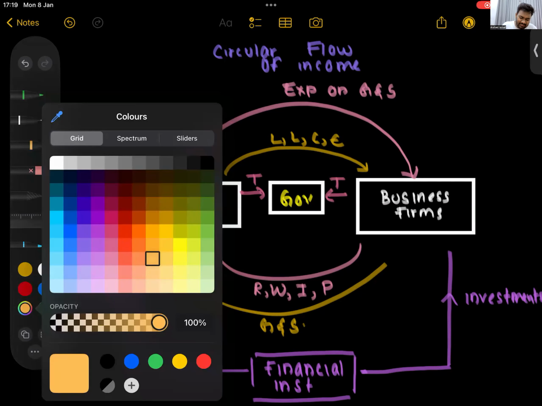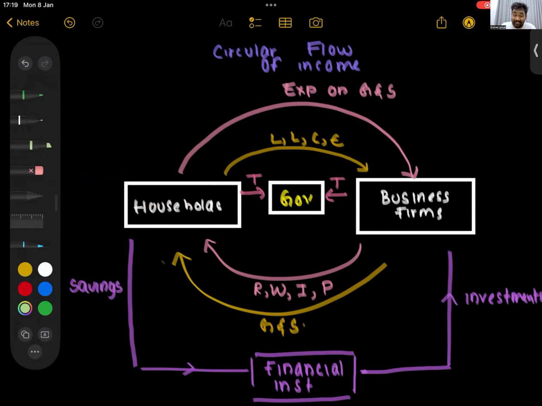But does Ranil keep all the money for himself? What does Ranil do with this money? Good fellow, what does he do? He will spend that money, no? He will give free education, free healthcare, and for this one, for that one, there is what? Government spending. We call that government purchase. I'll say GP, government purchase.